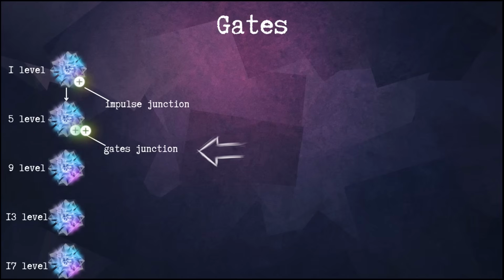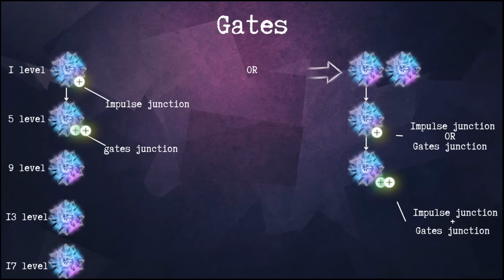But if you choose 2 non-extended gates on the first level and at level 5 you want to extend one of them, you will have to choose which one of the 2 bonuses you will get, either impulse junction or gate junction. At level 9, when you extend the same gate, you will be able to get the second remaining bonus. But the general concept is very simple. At level 5, 9, 13 and 17 you can open new gates or improve existing gates and get the junction bonuses.